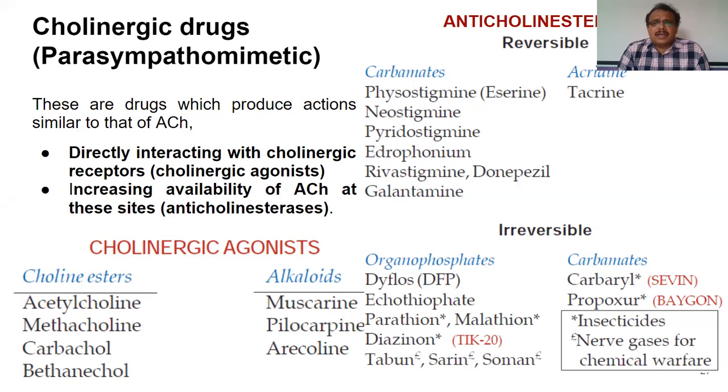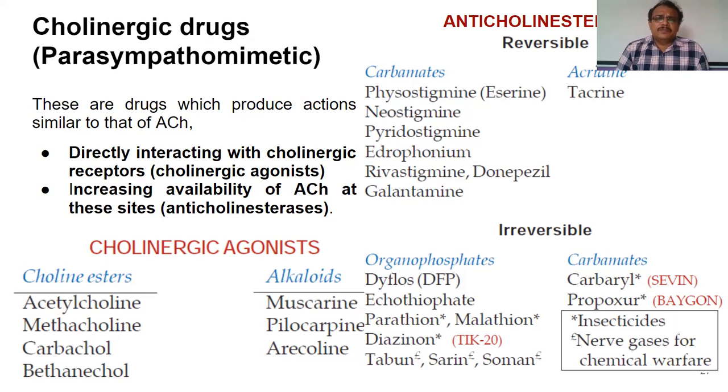Such drugs are anticholinesterases. Because we have seen acetylcholine, after it is released, goes and acts on the receptors present on the adjacent membrane. Once it has produced its action, it has to be terminated or hydrolyzed. And this hydrolysis is mediated by an enzyme called acetylcholinesterase, or cholinesterase.